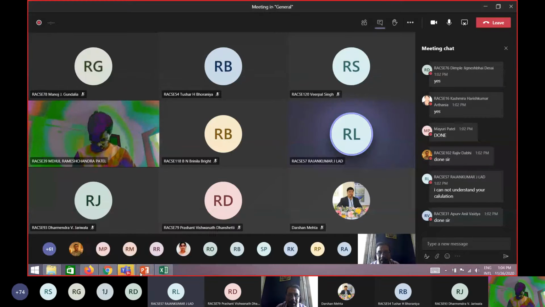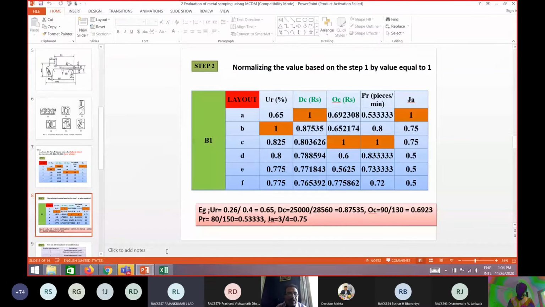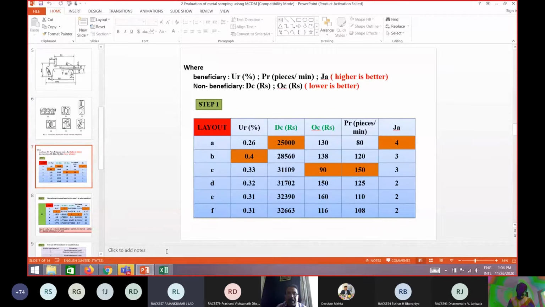DC, third one. DC. DC is what? Yes, this one, third column. No, third column is OC. Third is OC. Okay, according to you. Second column, DC. Then DC, this. So DC is what?